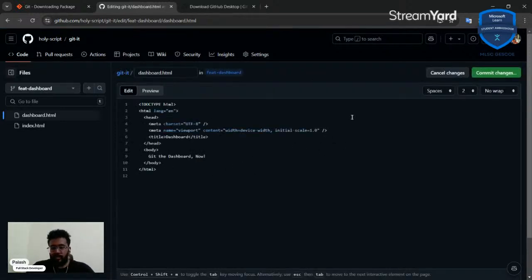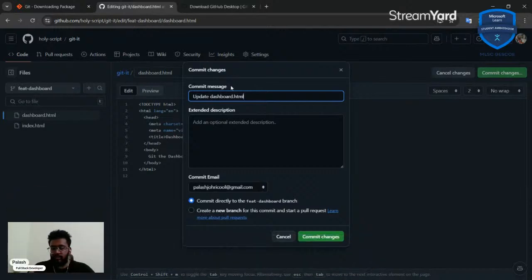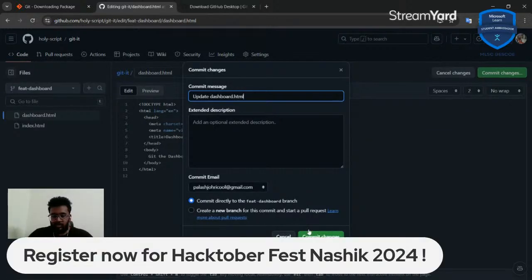Let me add one little thing, and I'm going to commit these changes using the web browser, the GitHub UI. GitHub is again going to track these changes, and I'm going to show them right in front of us.